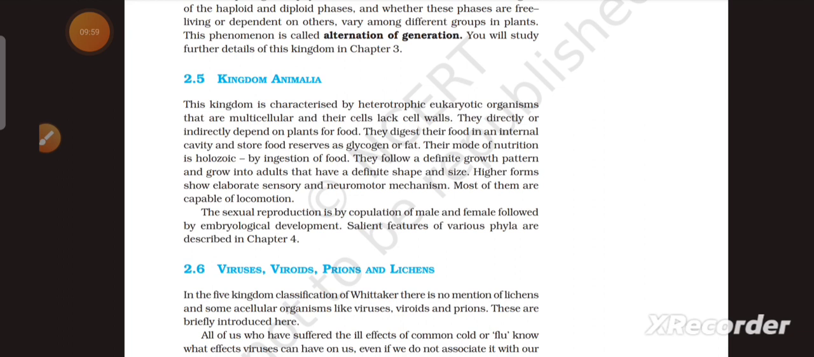They follow a definite growth pattern and grow into adults that have a definite shape and size. Higher forms show elaborate sensory and neuromotor mechanisms. Many of them are capable of locomotion. Sexual reproduction is by copulation of male and female followed by embryological development. Salient features of various phyla are described in chapter 4.